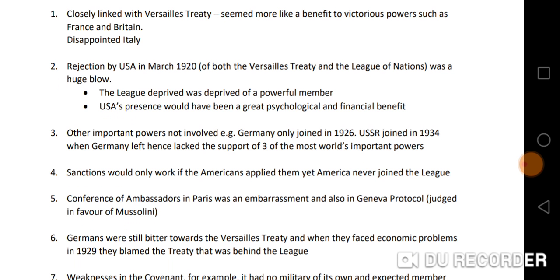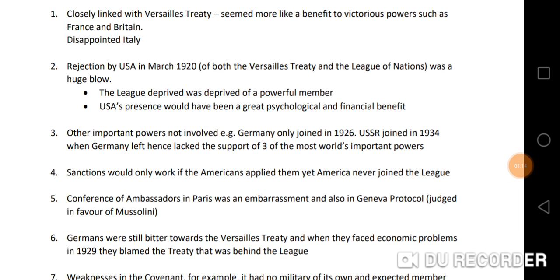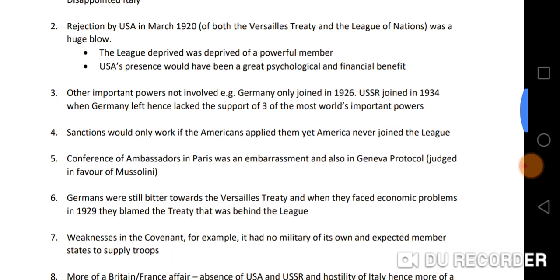The third reason why the League of Nations failed to preserve peace is that other important powers were not involved. For example, we find that Germany only joined the League in 1926, as well as the USSR only joined the League in 1934 when Germany left. And this was about a year before the League was disbanded. So the League of Nations lacked support of three of the world's most important powers at that time.